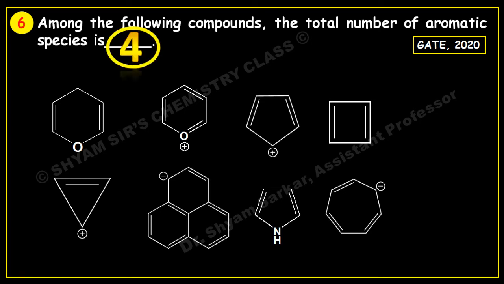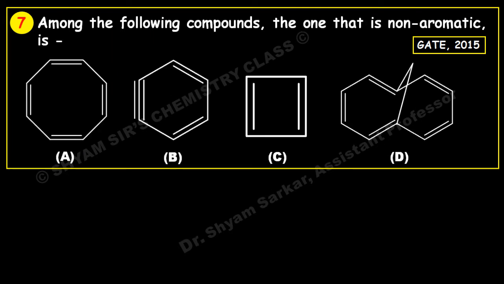Okay. So let us see the next question. The next question they asked: among the following compounds, the one that is non-aromatic. Here also you have to find out the non-aromatic one. So you go one by one.